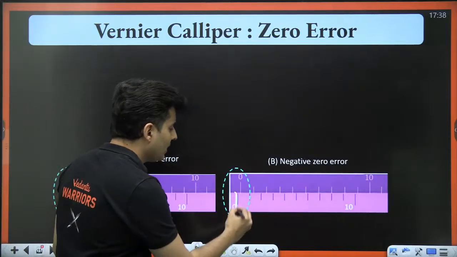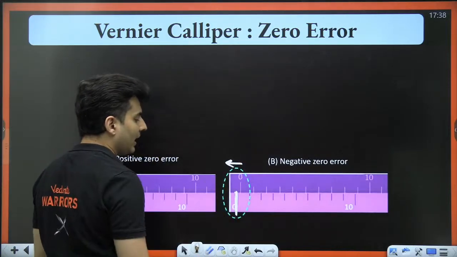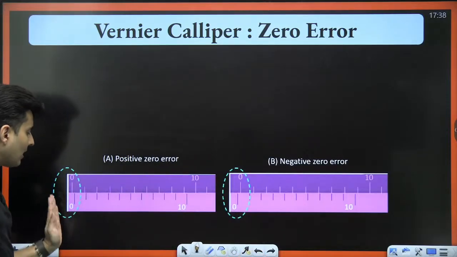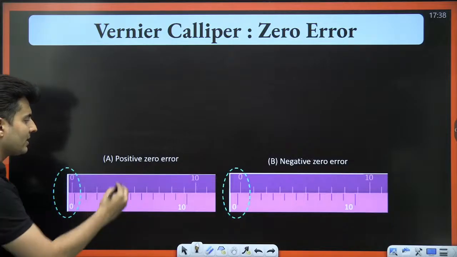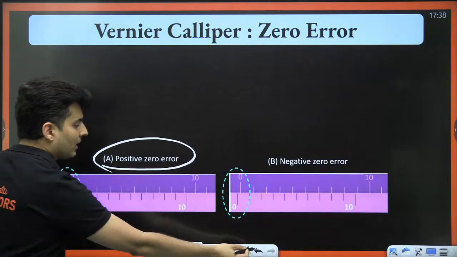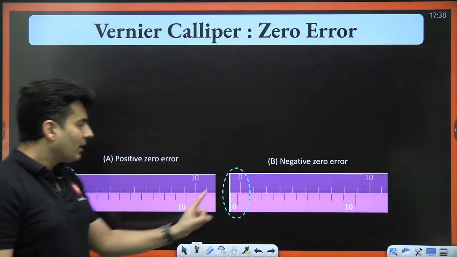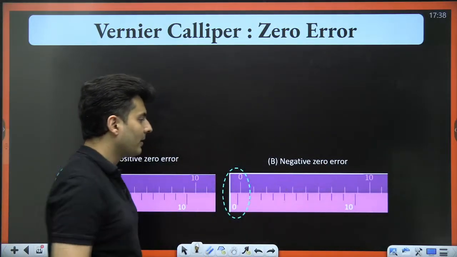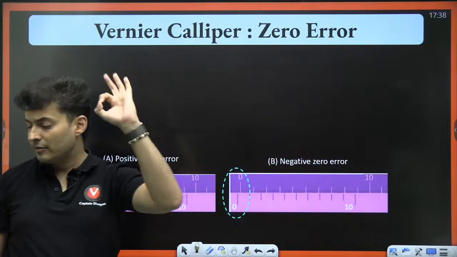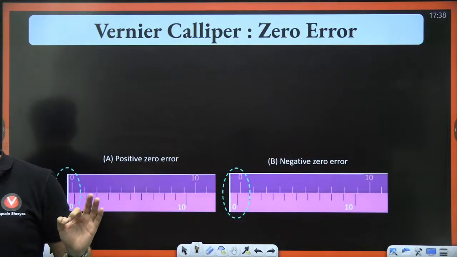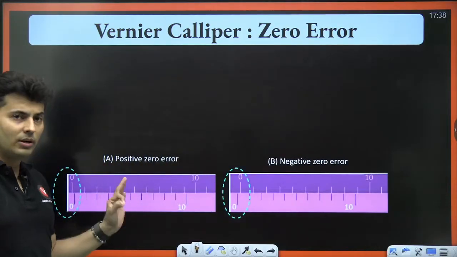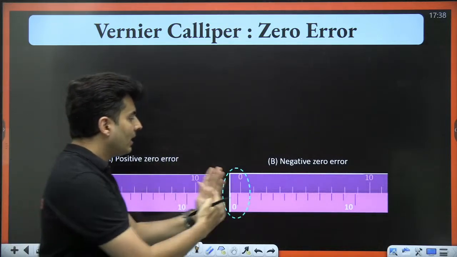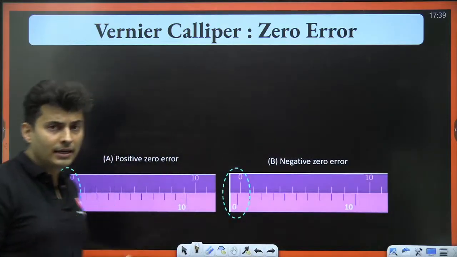The other possibility is that the zero is slightly behind. So when the zero is ahead, it is called positive zero error. If the zero is behind, then it is called negative zero error. Is this point very clear, my dear students? So if the zero of the vernier is ahead, it is positive. If it is behind, then it is negative.